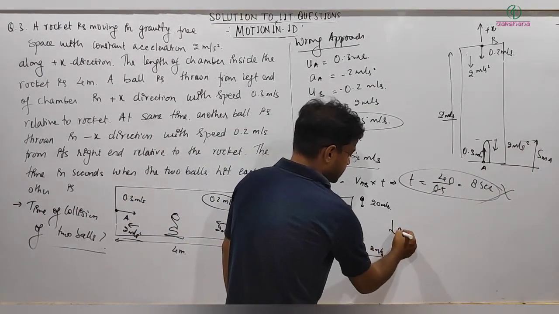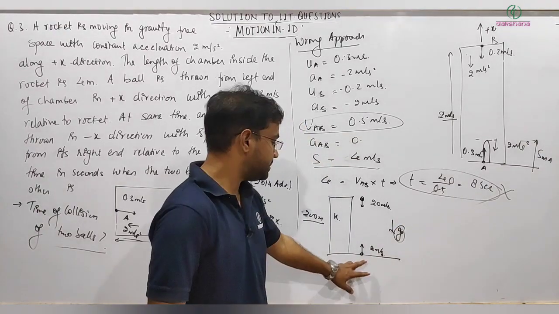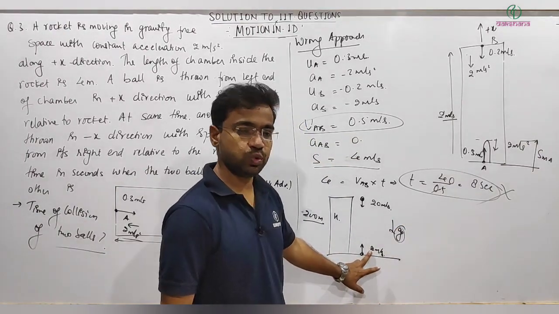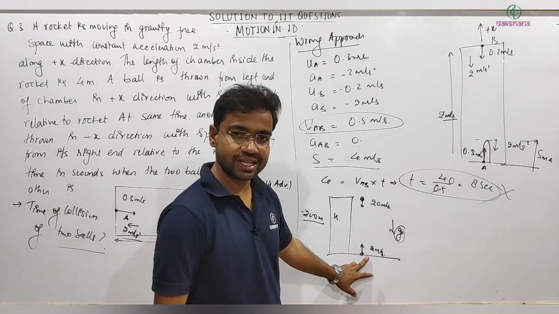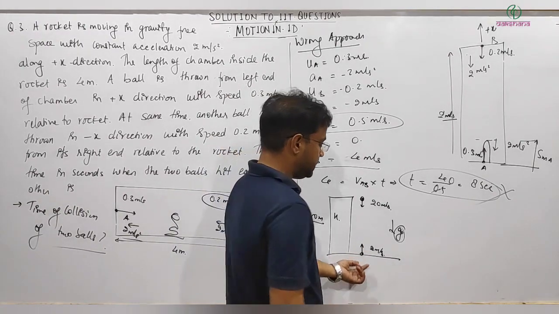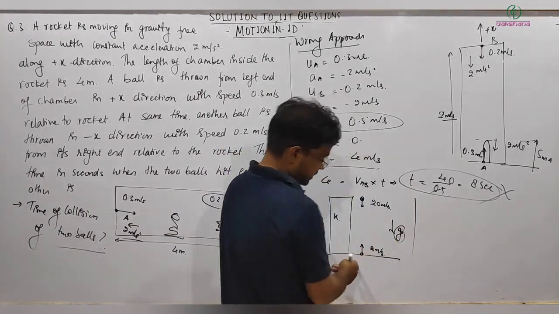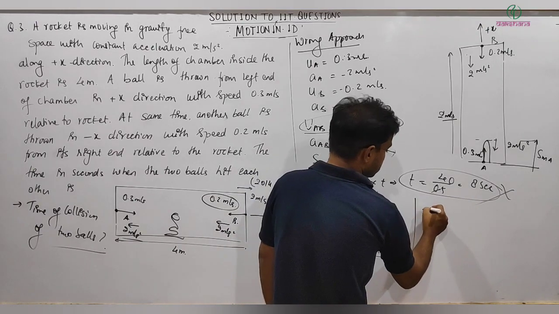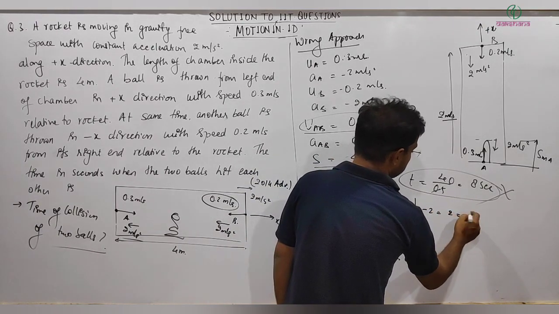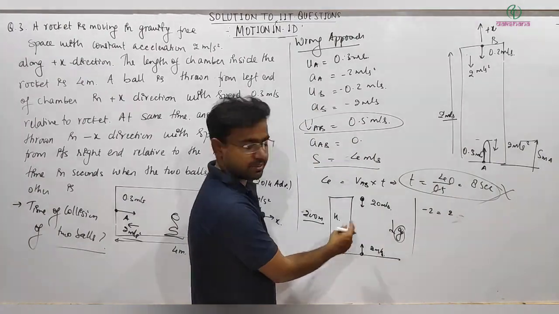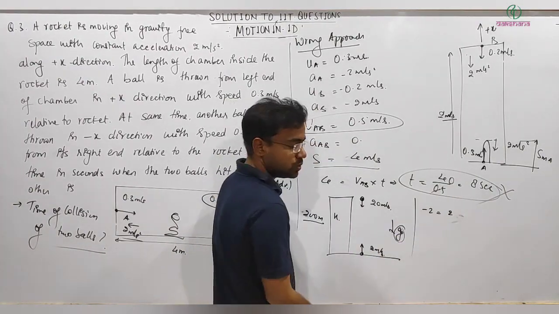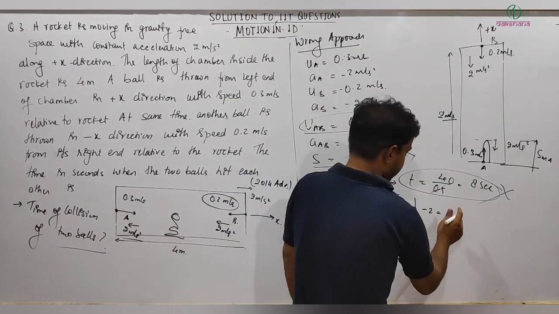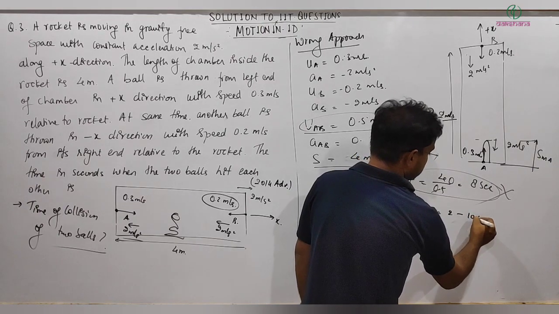Definitely everything is under g. So how much time will it take for this ball to hit the ground back? Just calculate it. Final velocity, hitting the ground, means minus 2 equals the final velocity, because at the time of hitting the ground velocity will become minus 2. Initial velocity is 10, so minus 2 equals 10 minus 10t.